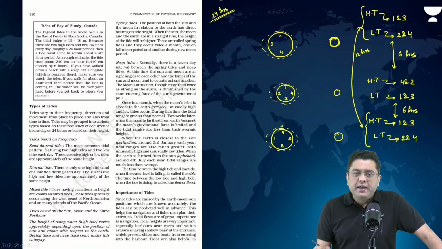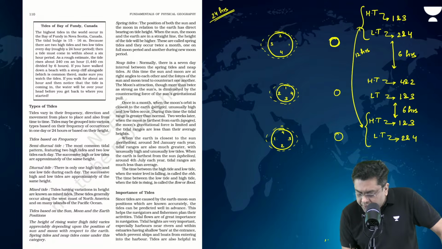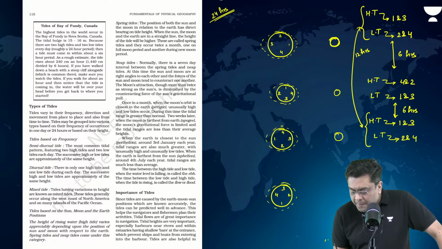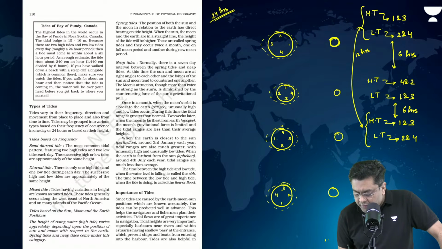Isn't it? Again, in 6 hours, basically, I will have 1, 2, 3, 4. This is my moon. So, which will experience high tide? 2 and 4. Low tide? 1 and 3.